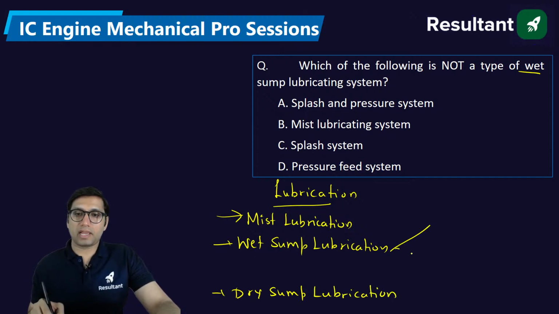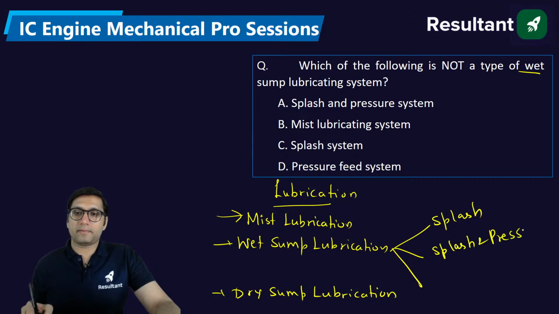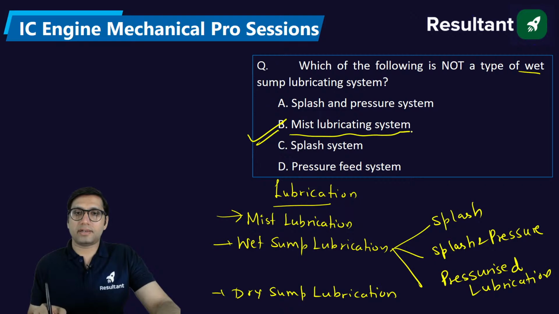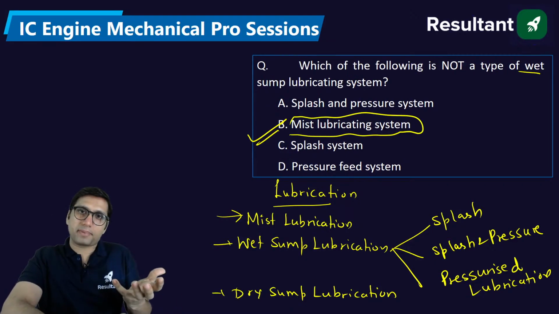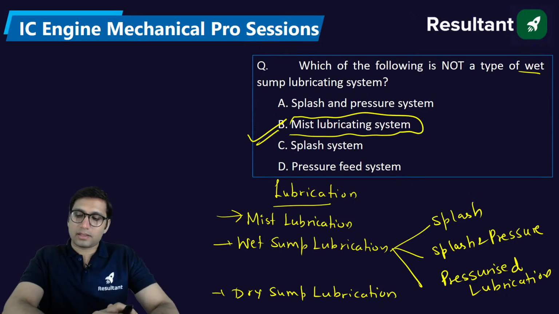Wet sump lubrication is further classified into three types: splash lubrication, splash and pressure lubrication, and only pressurized lubrication. These are the three types of wet sump lubrication. Out of the options, this one is not a wet sump lubrication. It is a separate branch of lubrication. It does not come under wet sump lubrication.